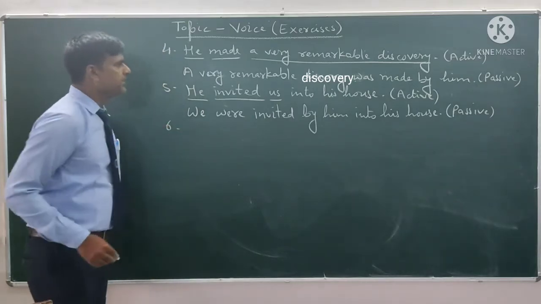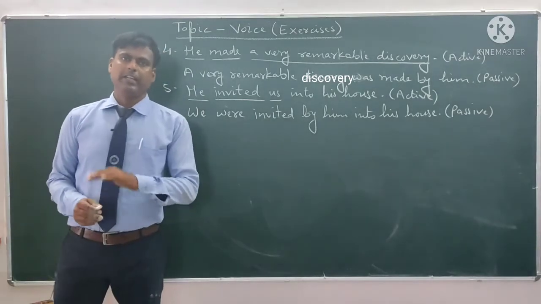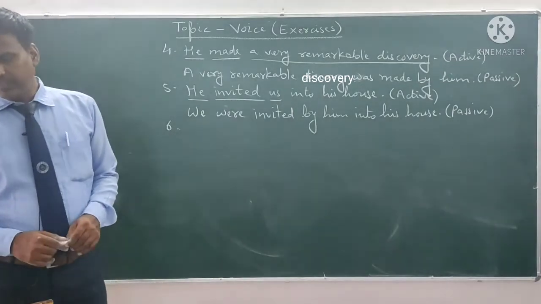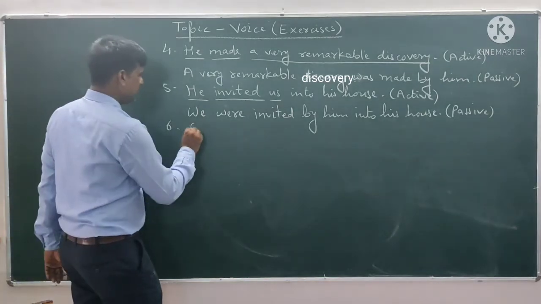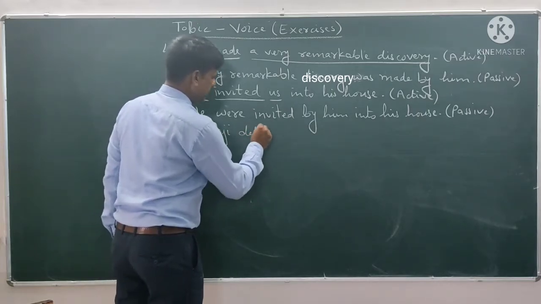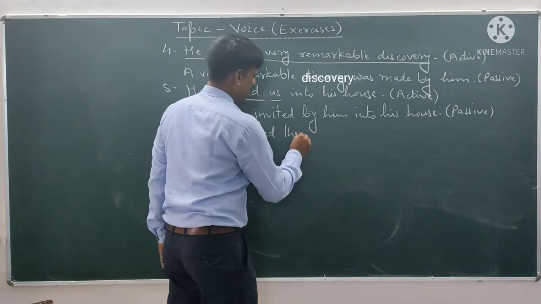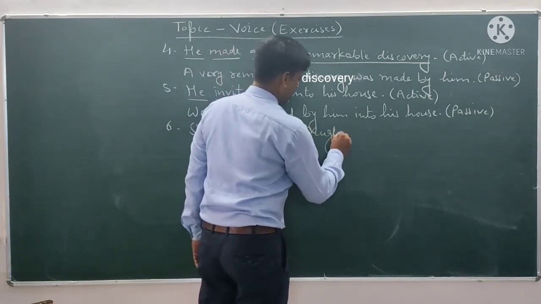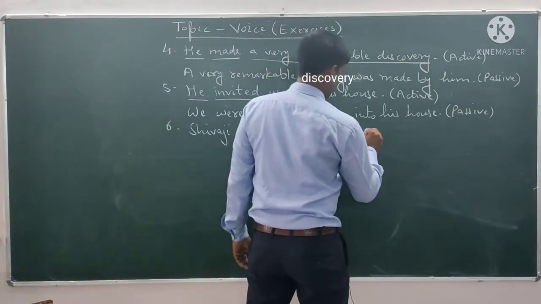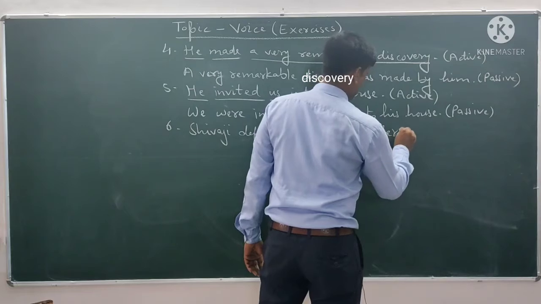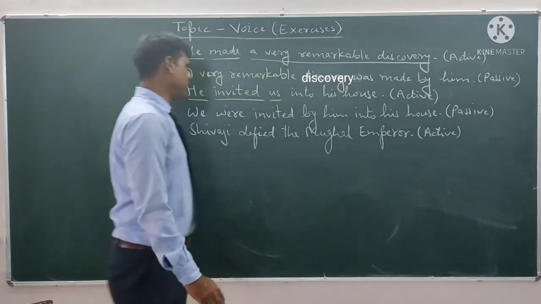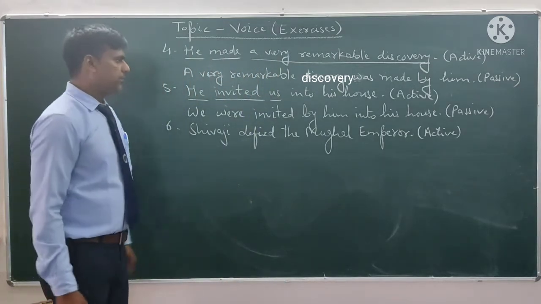Now let us see one more example. This will be the last example of this exercise, and you will do the remaining sentences of the exercise yourself. The sixth one is, Shivaji defied the Mughal emperor. This is active voice, and we have to change it into passive voice. This is also the same simple past tense.